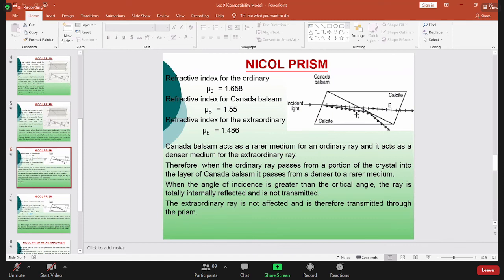Denser to lighter. Right, denser to lighter medium. Okay, now when light passes from a denser to a lighter medium, then there is one thing, the critical angle. Do you know about the critical angle? In Bangla it is known as the Shankot angle. What is it? Critical angle.